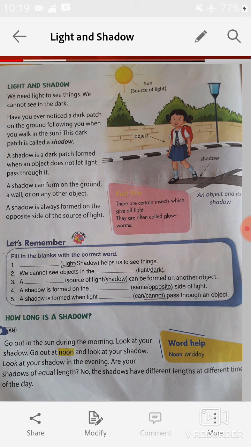Now the third one: blank can be formed on another object. Here your answer will be: shadow can be formed on another object. Now the fourth one: a shadow is formed on the blank side of light. So students, a shadow is formed on the opposite side of light. A shadow is formed when light blank pass through an object. Here your answer will be cannot. A shadow is formed when the light cannot pass through an object.